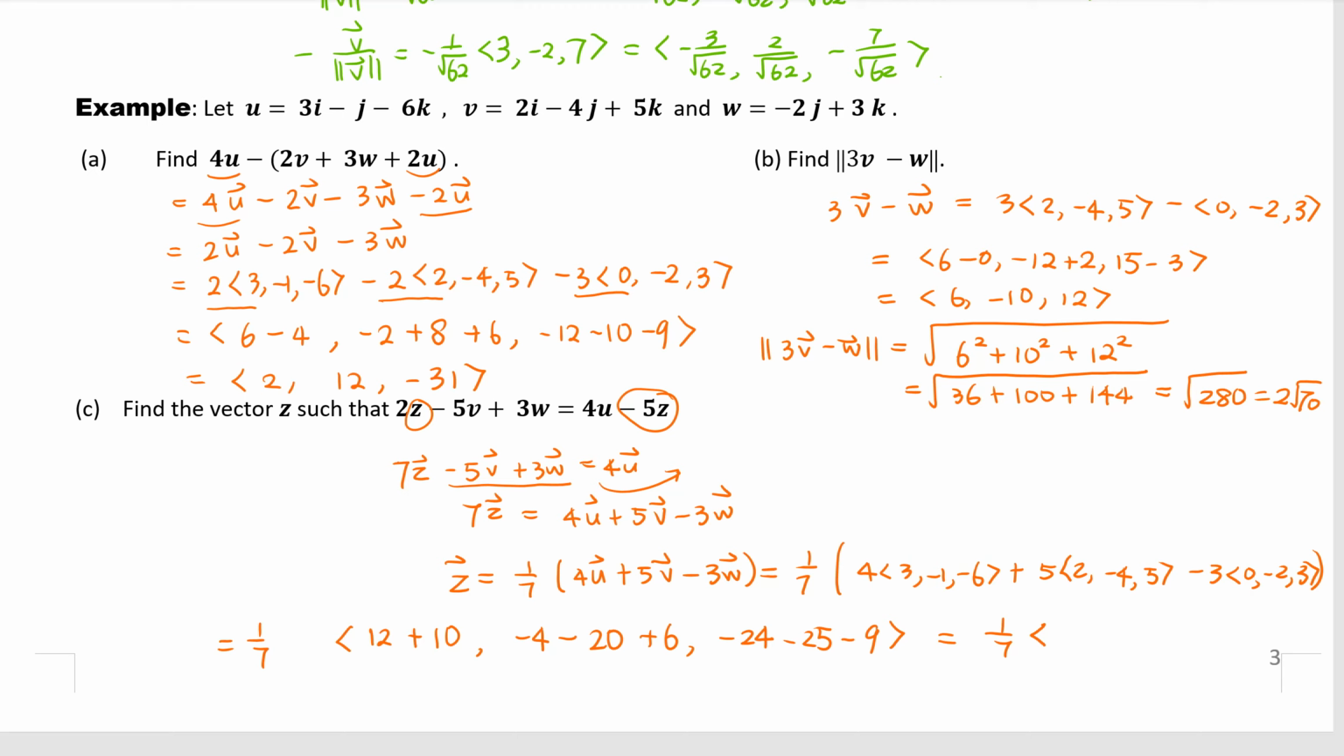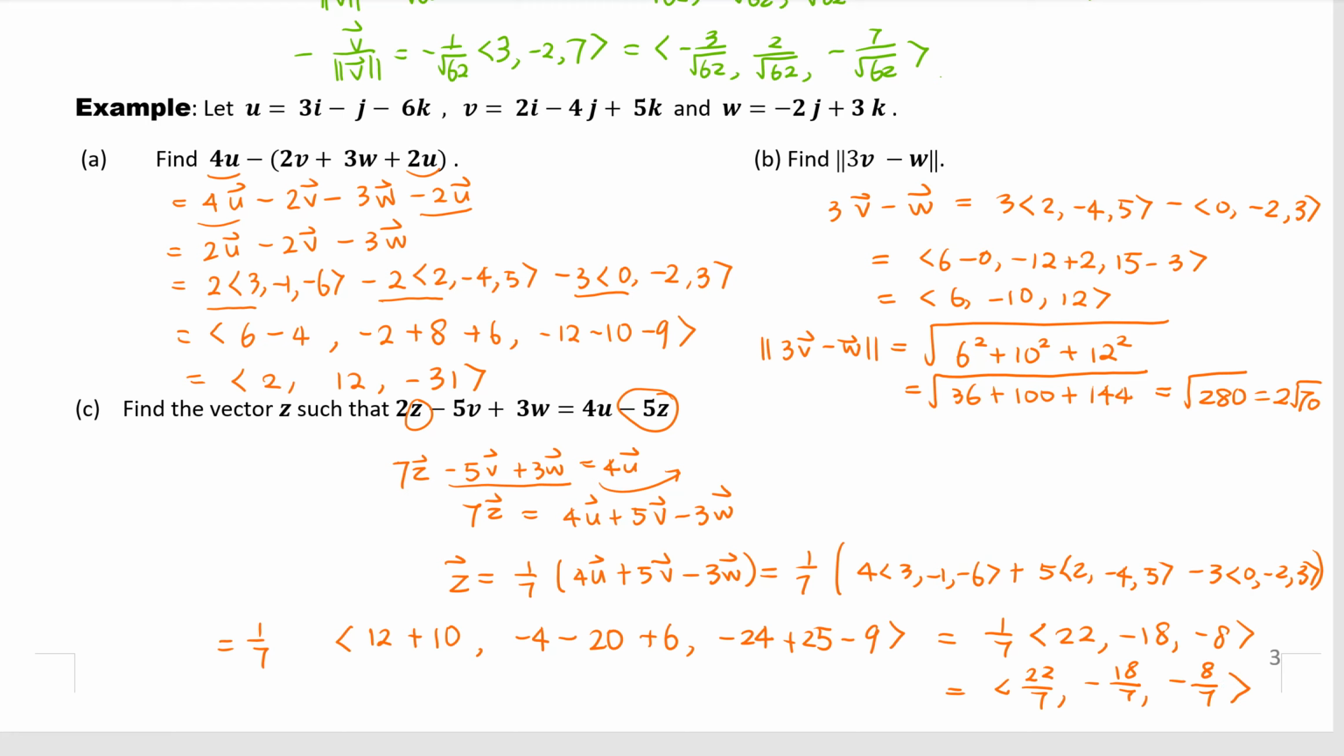And here we have plus 25. Okay, now we fix it. So the first component, 12 plus 10 is 22. And the second component, minus 24 plus 6 is minus 18. And then we have 1 minus 9 is negative 8. So the final answer: 22 over 7, minus 18 over 7, minus 8 over 7.